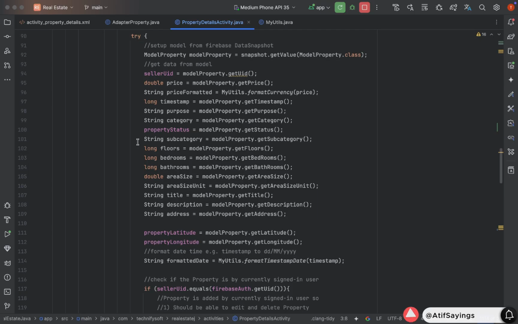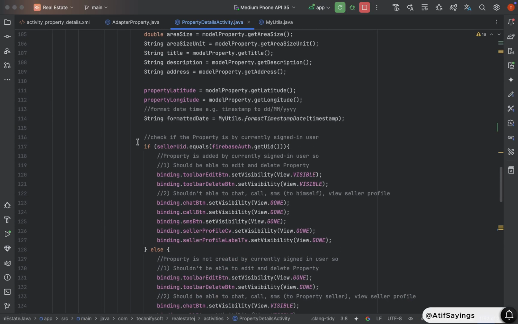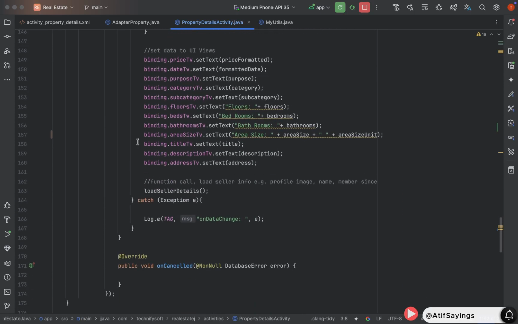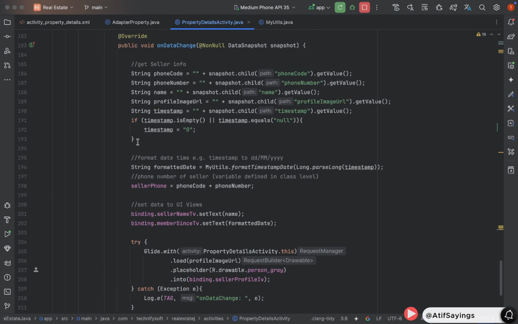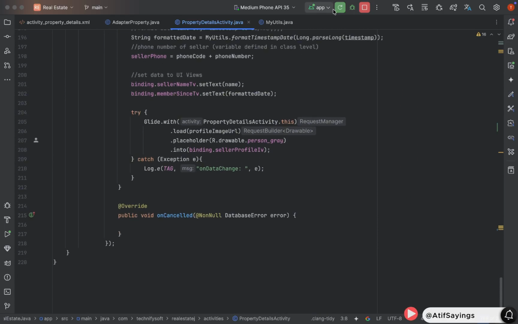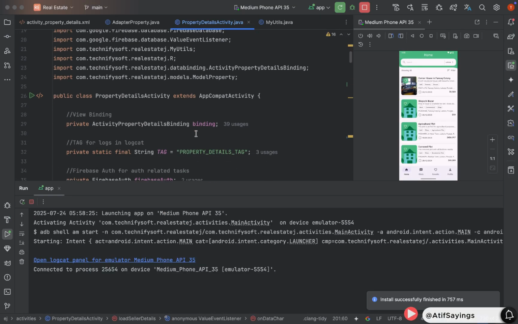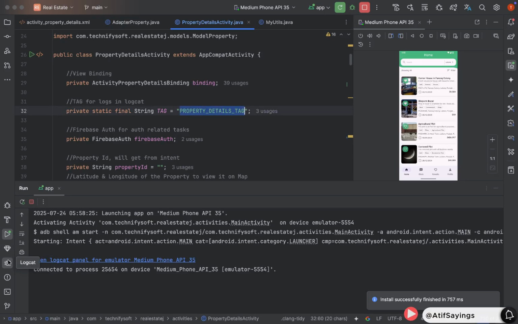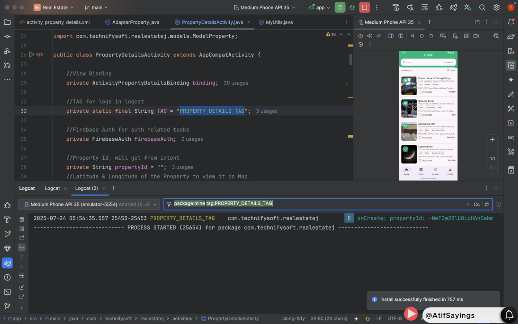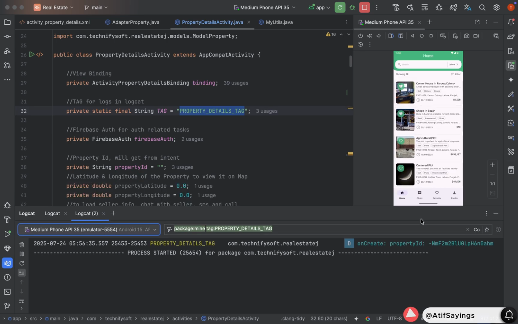Now it's time to run the app to start testing. So run the app in an emulator or on a real device. For now, this will not show images of the property. We will implement that logic in the next part. While the app is running, we need to copy the tag from the class level and paste it in logcat. So it will show only those logs which are printed using this tag.